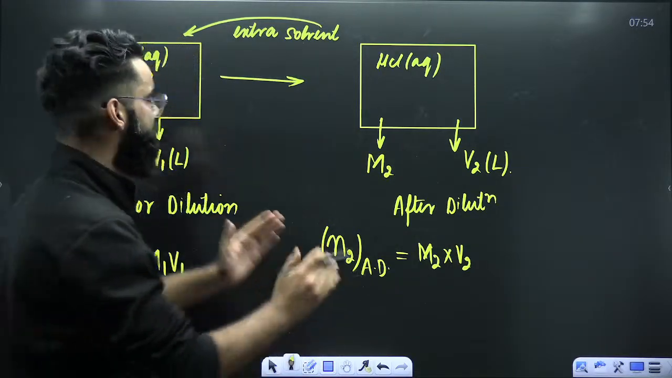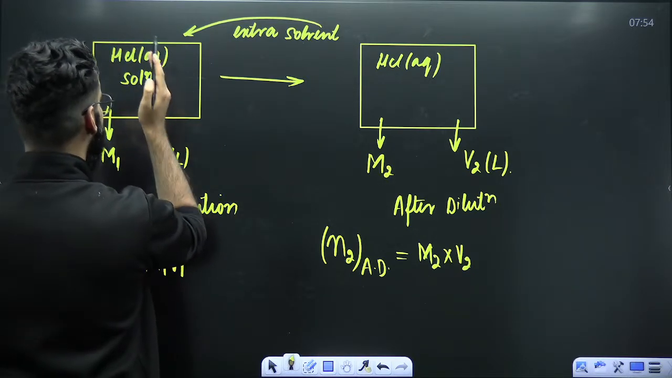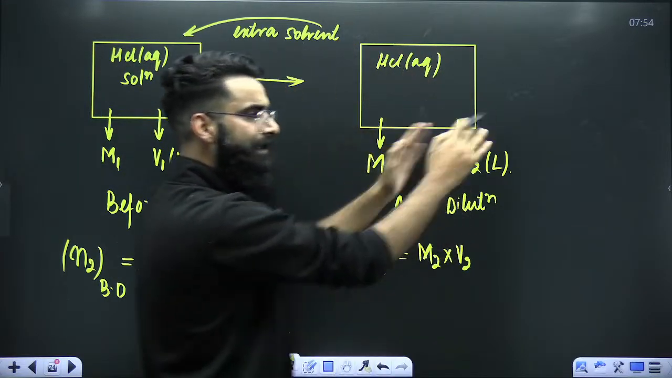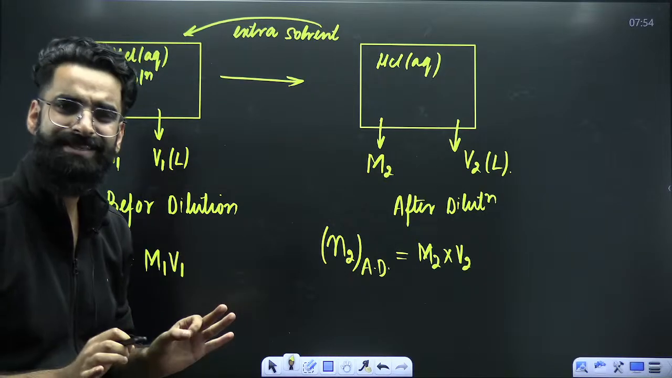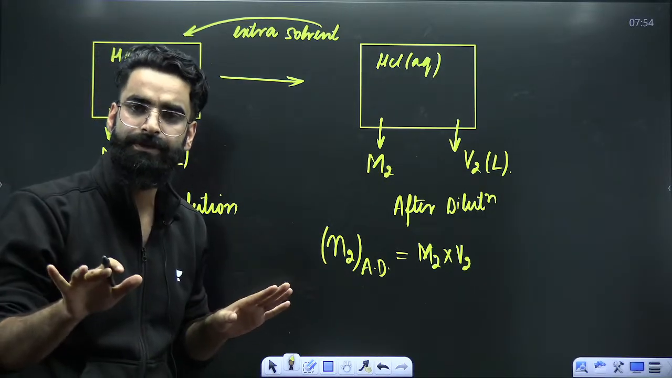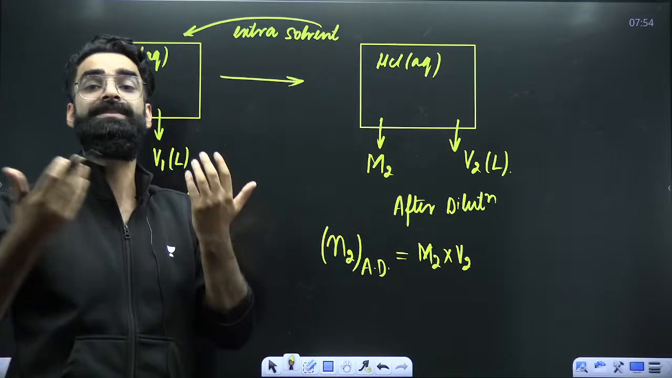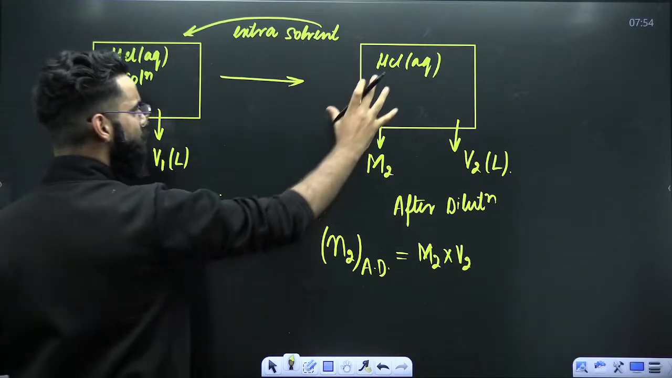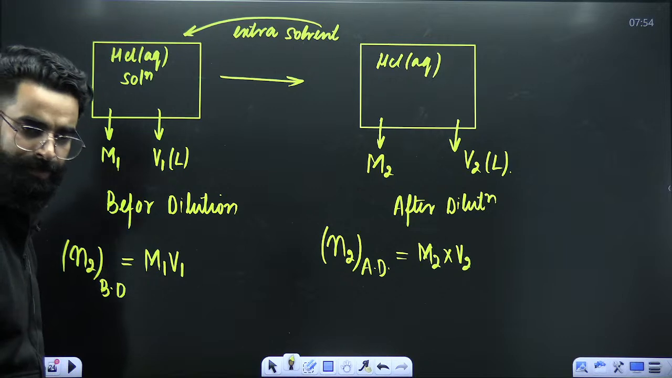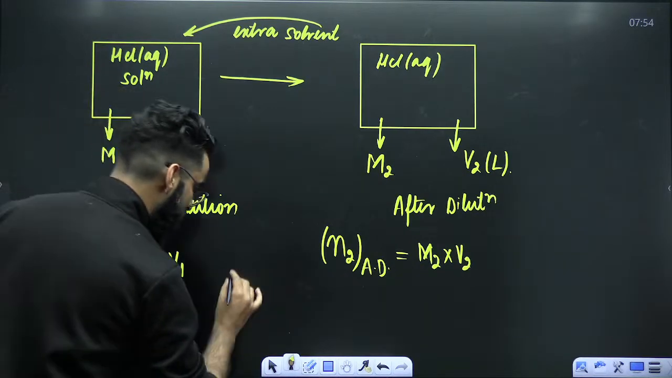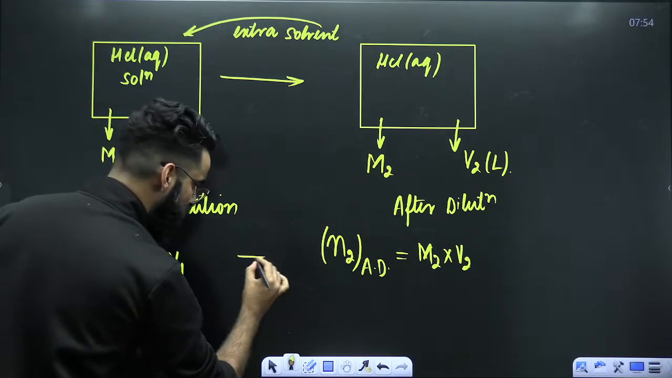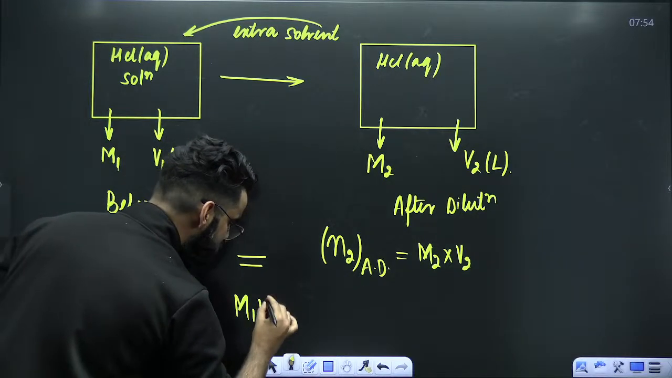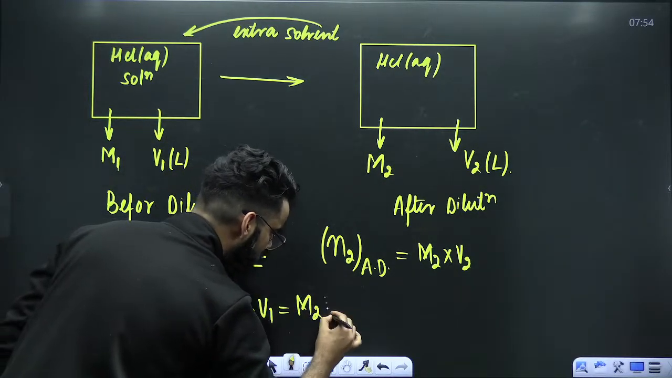Can I say the number of moles of solute present in the container initially will be equal to the number of moles of solute present in the container finally, right? I just added solvent. Neither did I add extra solute, nor did I take the solute out. So can I simply say the number of moles of solute before dilution has to be equal to the number of moles of solute after dilution? So this is the concept of dilution basically. So can I say I got one particular result, M1V1 is equal to M2V2.